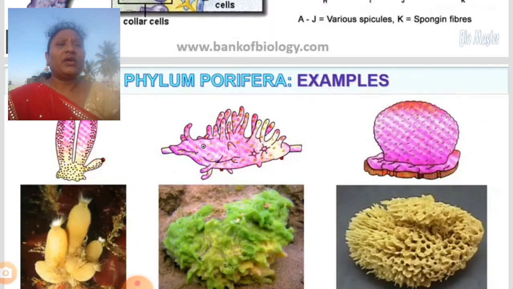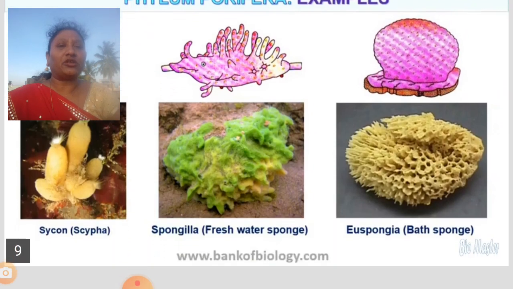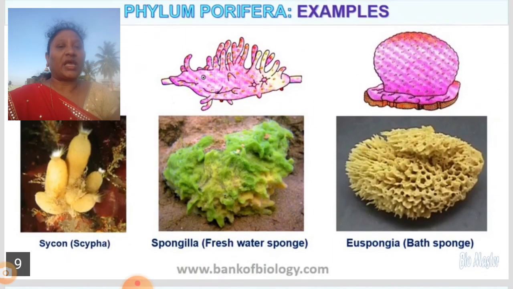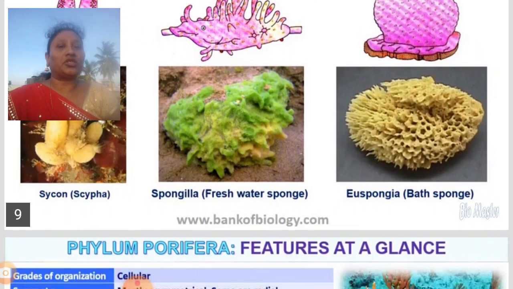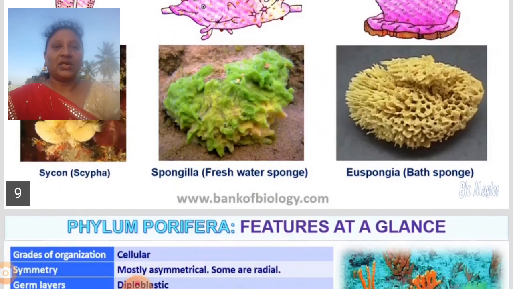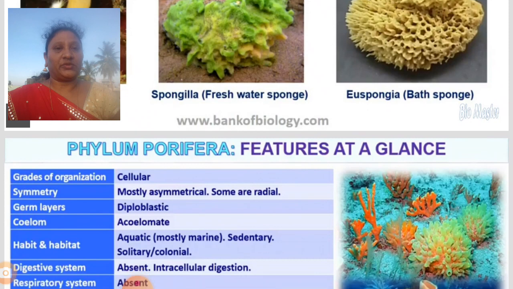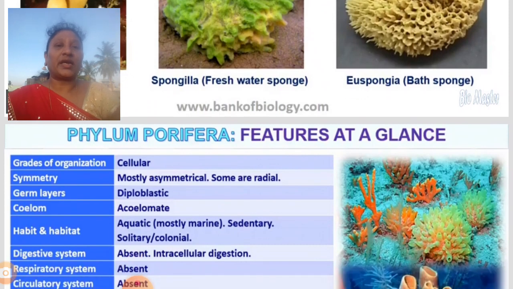And next we can find different types of examples. That is Sycon, Spongilla, freshwater sponge, Euspongia. So these are some of the different examples of poriferan organisms. So these are the general characteristics of the poriferans. Now let us see the next phylum.